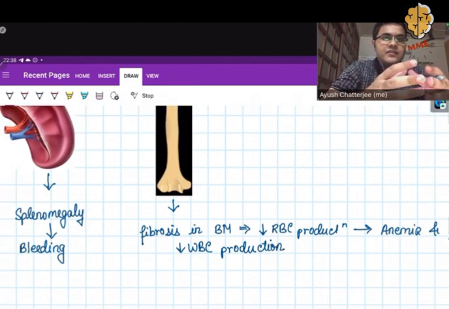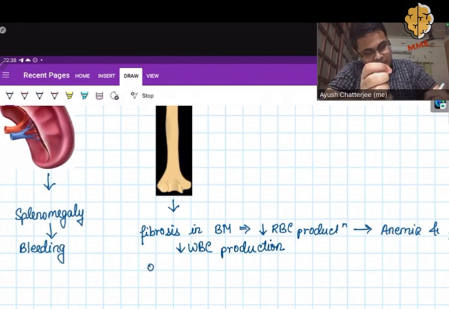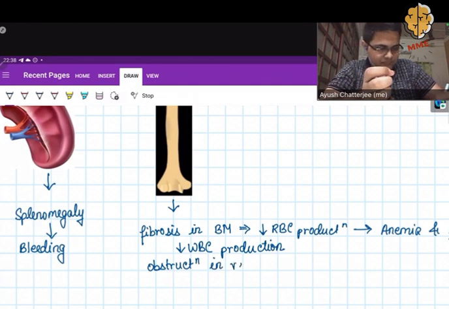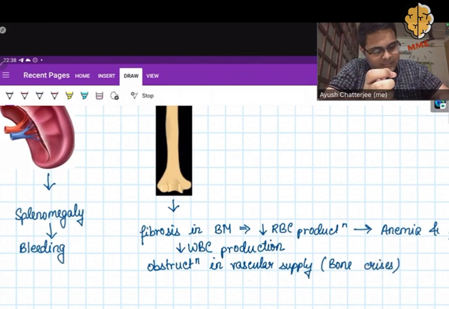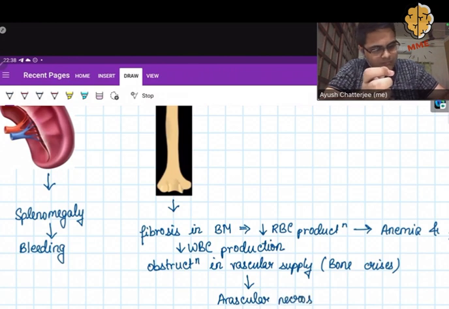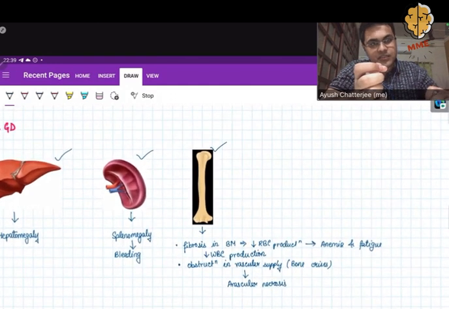Now, as a result of this accumulation and fibrosis, there can be obstruction in the vascular supply to the bone. This condition is also known as the bone crisis. So, as a result, it will result in avascular necrosis of the bone. So, these are the main clinical features of what happens in type 1 Gaucher's disease.